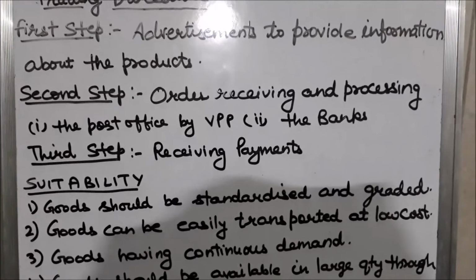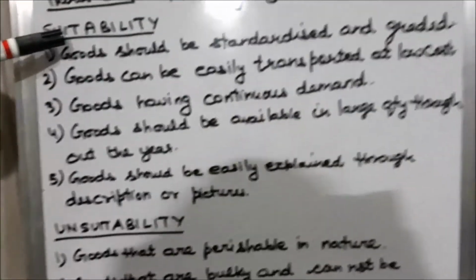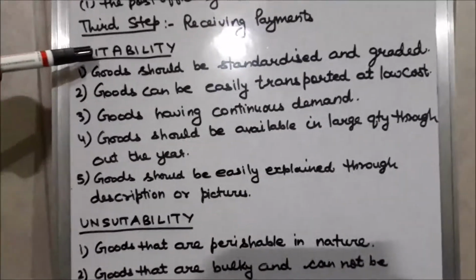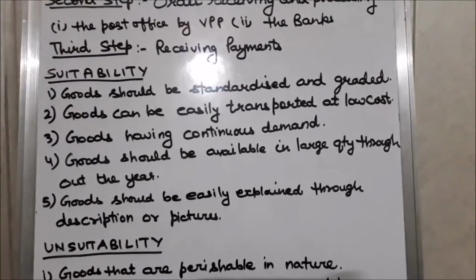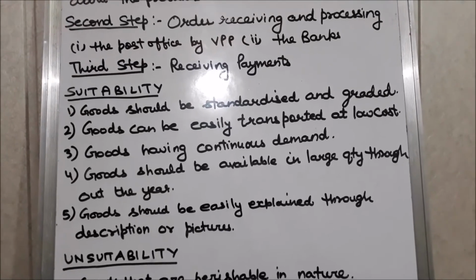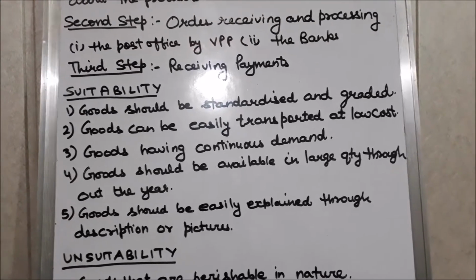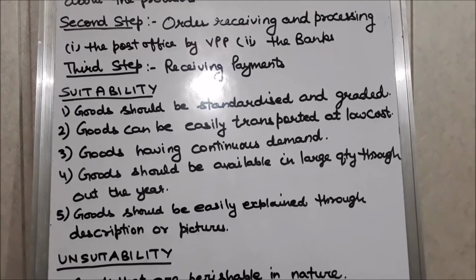Now students, I am going to discuss suitability, that in which type of goods mail order business is suitable. First, if goods are standardized and graded. Standardized and graded goods are the branded goods. So if a firm is dealing in the branded goods, then mail order houses are suitable.